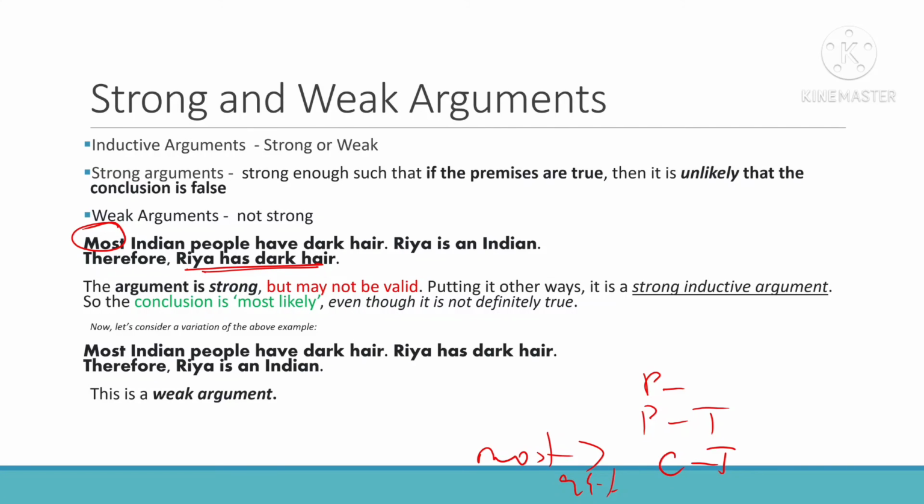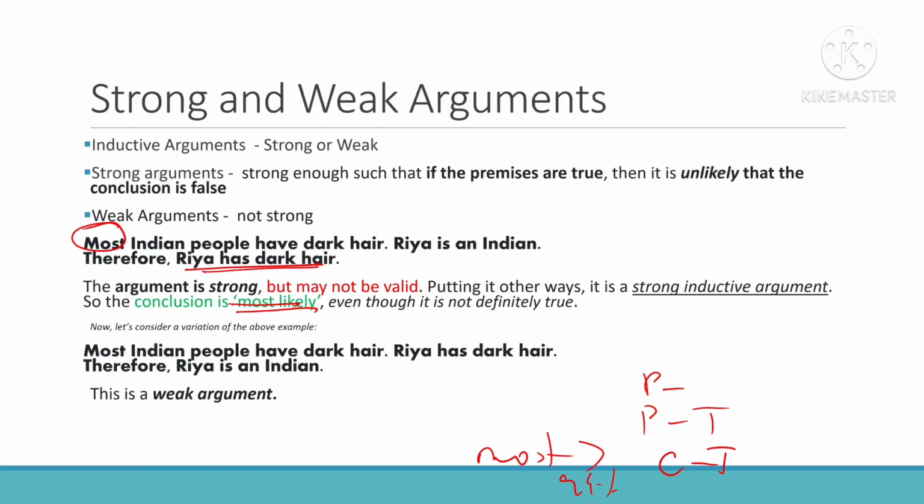I mean 99.9% of the time, or sometimes if there is any difference, or she was born abroad, or she has a gene from another foreign person, she might have another color, but otherwise most probably or normally she will have dark hair. This is a strong argument. The argument is strong but may not be valid, because sometimes there will be other cases, so it might not be valid. That is the most likely. As I said, most probably, most likely.